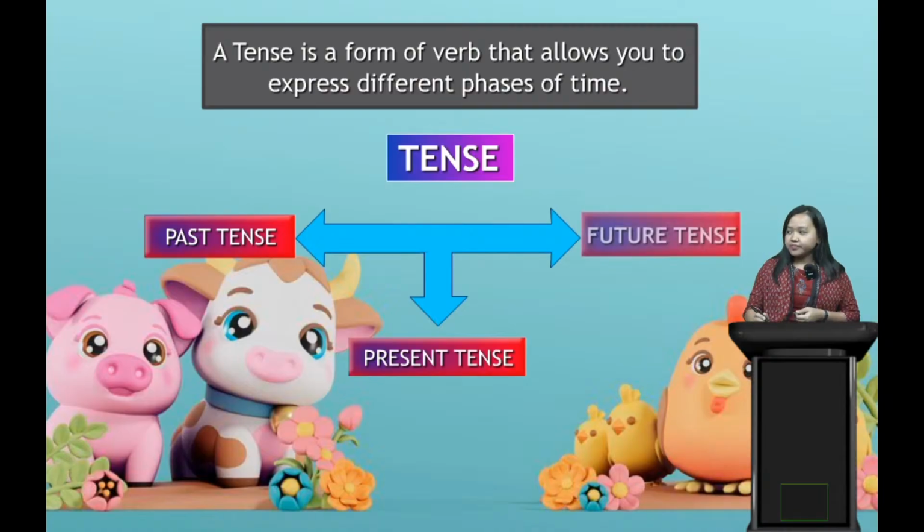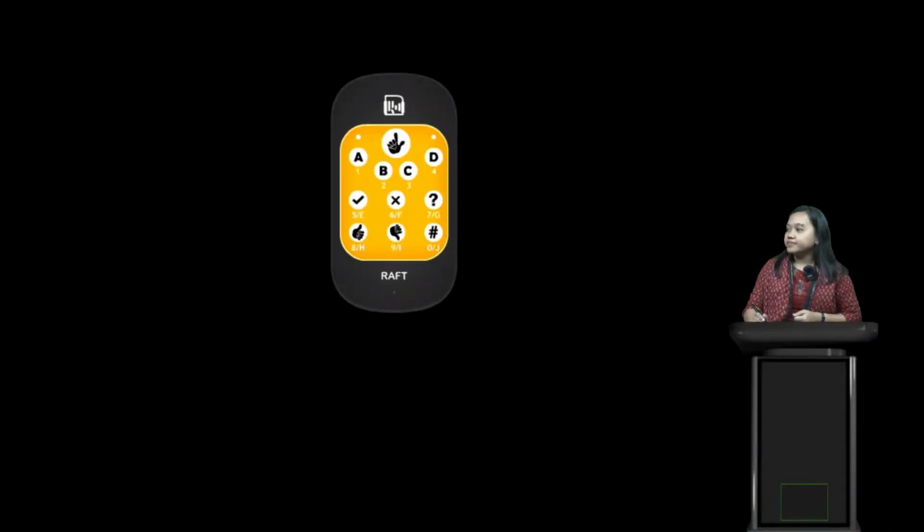Next we have future tense. Future tense means which is going to happen in the future, which will happen in the future. Next, which will come, that is future tense. So here we have got how many tenses? Three tenses, right? First is present tense, we have past tense, and we have future tense. Very good.